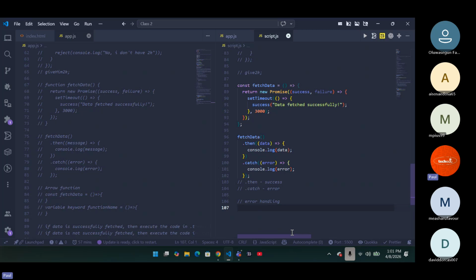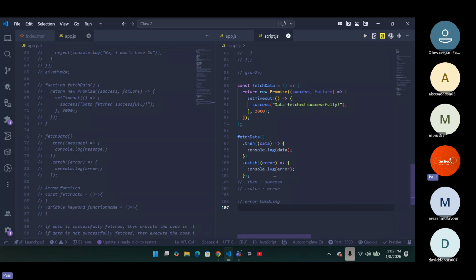Now, I told you there are three important things in asynchronism. The first is callback. Second is promises. Then we have async and await. Async and await majorly helps you eliminate dot then and dot catch, because dot then and dot catch, to me, is too bulky. I feel like there is no reason why you have to be using dot then and dot catch every single time. It's just going to make everything messy, number one. Then number two, it's not really going to make it clean. Do you get it now?